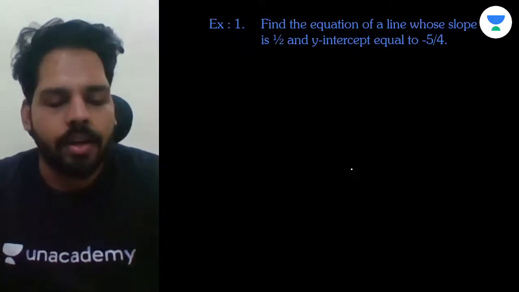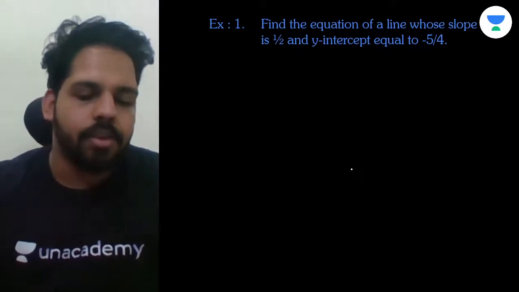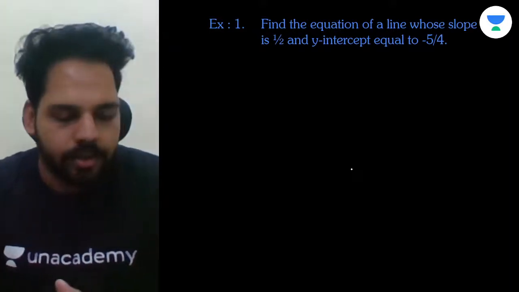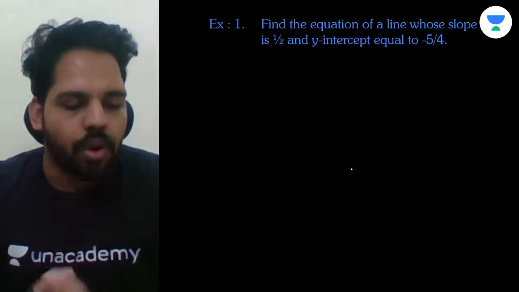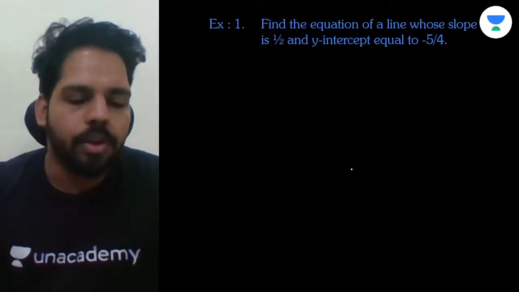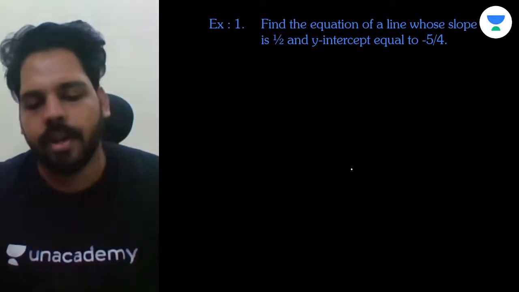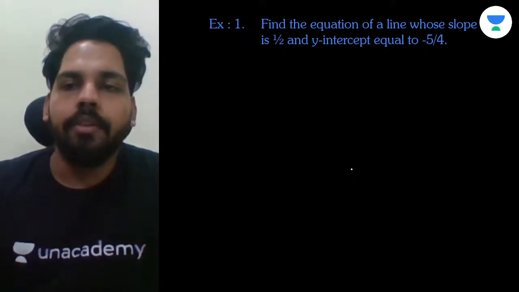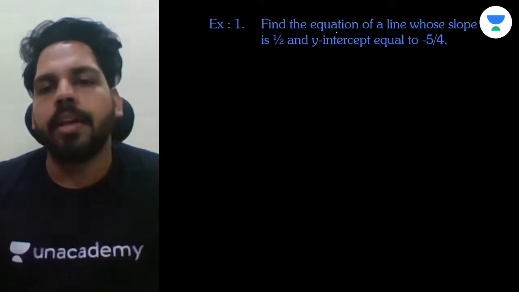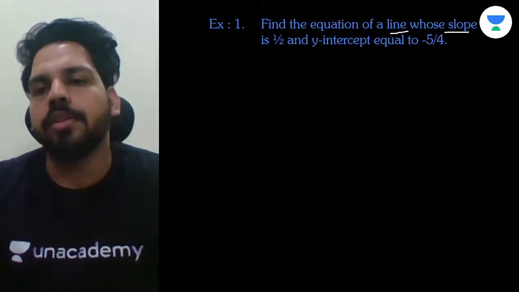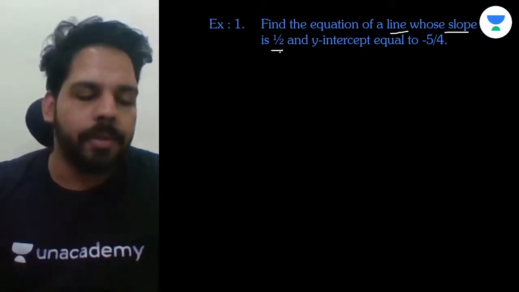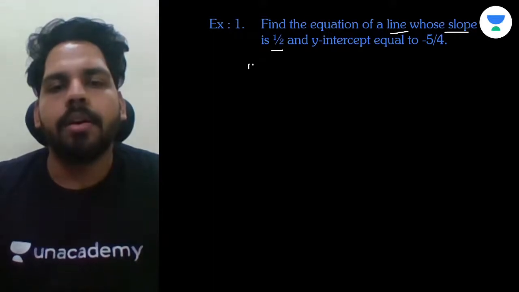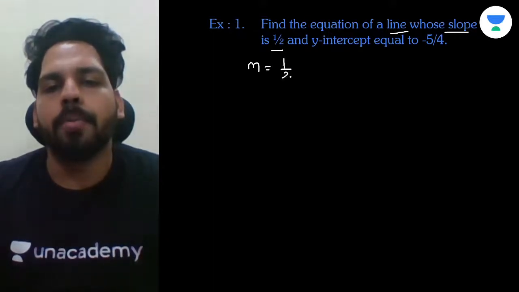And now we are going to practice questions related to straight line. So let's solve these questions. This will give you a better understanding of the straight line. Understand? So let's go for it. The very first question says, find the equation of the line whose slope is 1 by 2. Slope means m. They have given the value of m as 1 upon 2.